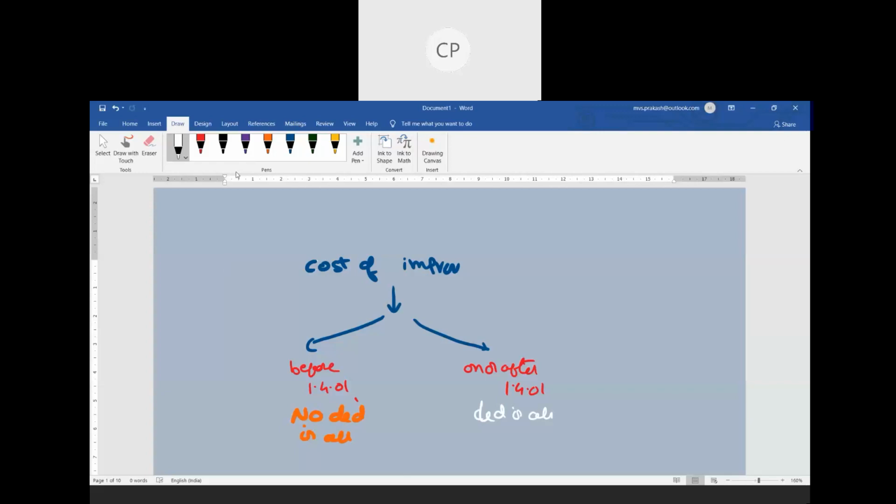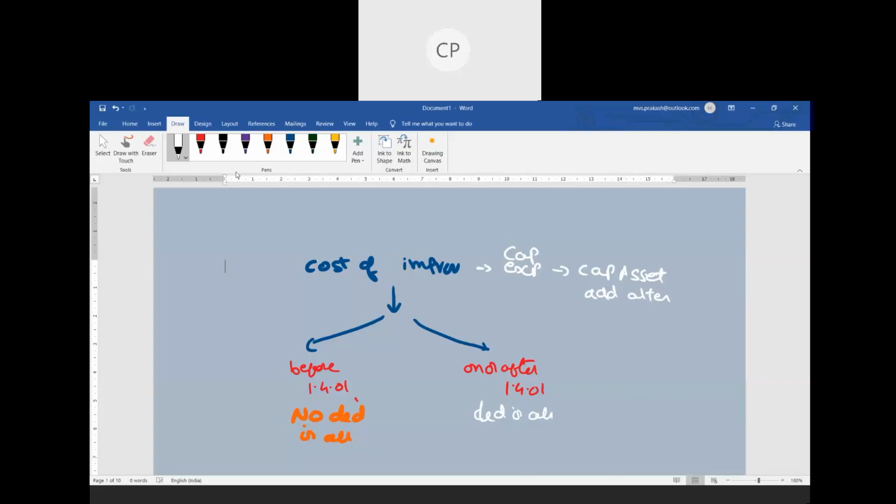Let us see what Section 55 says about cost of improvement. What is the meaning of cost of improvement? It is nothing but a capital expenditure on a capital asset. Why are you incurring this expenditure on a capital asset? For doing some additions or alterations to a capital asset. That capital expenditure is called cost of improvement.